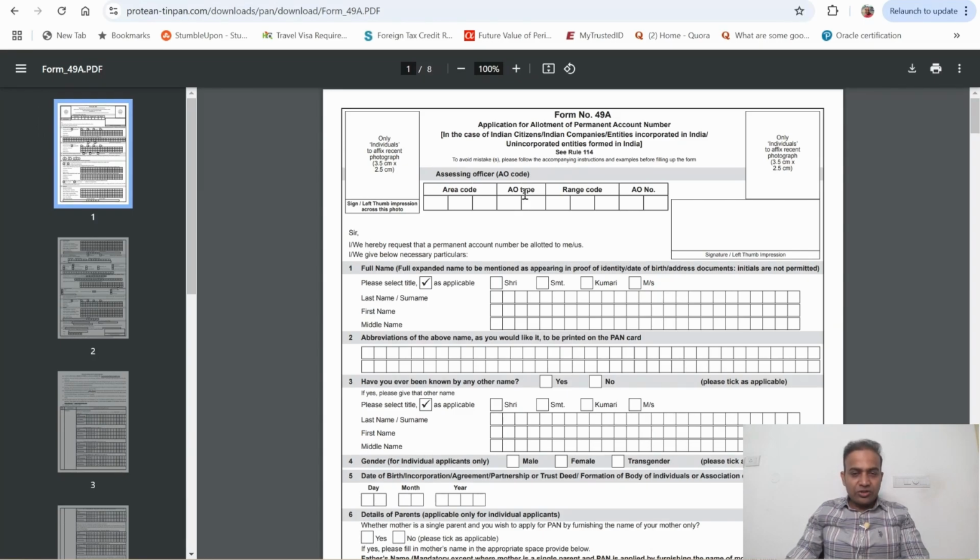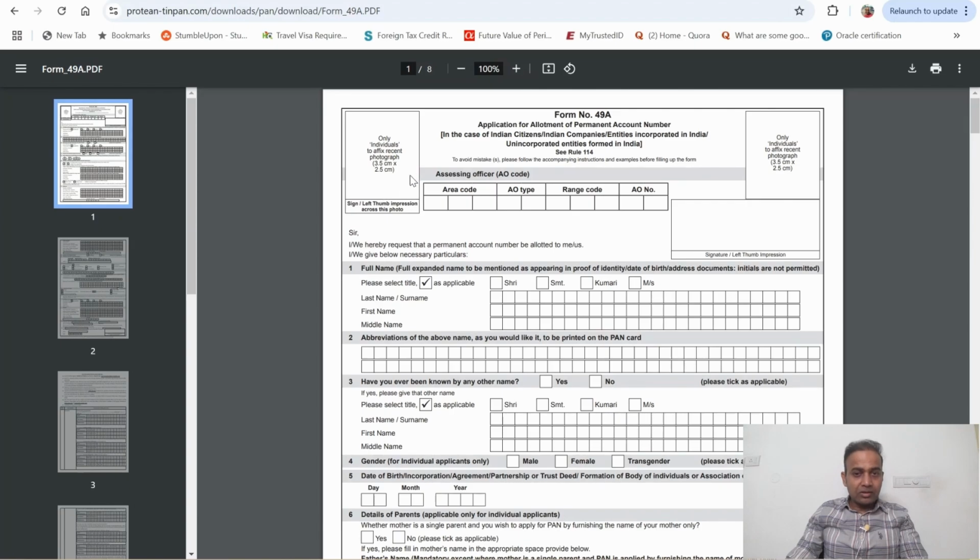One thing you need to take care of while sending this form is, first you need to put two photos here for your kid. Those photos will not be on the PAN because a minor's photo is not printed on PAN, but it is still required to send these photos when you're sending this form. So you need to put both the photos here. Here you can have the minor's signature or thumb impression, that does not matter.